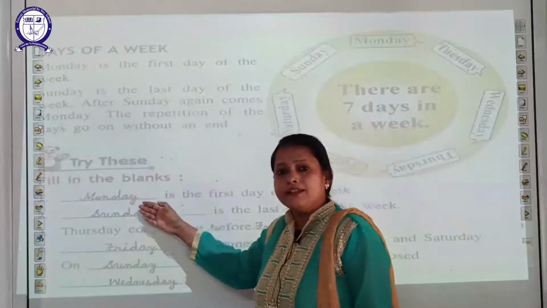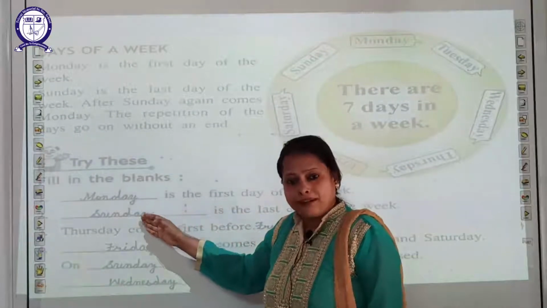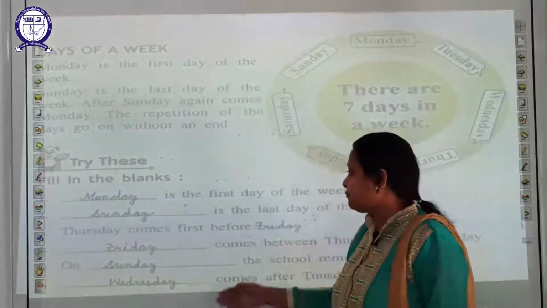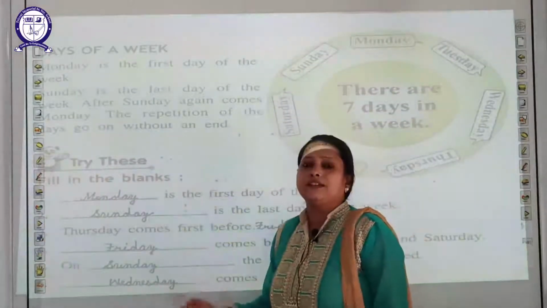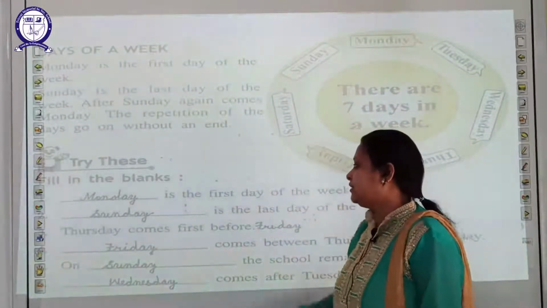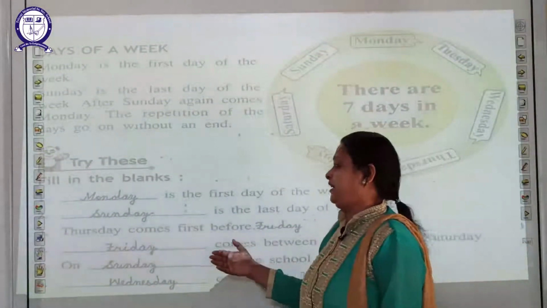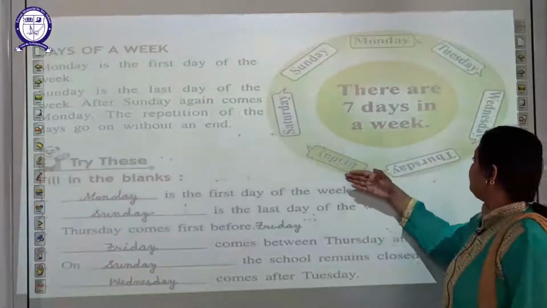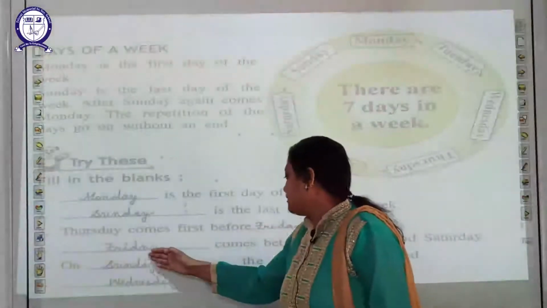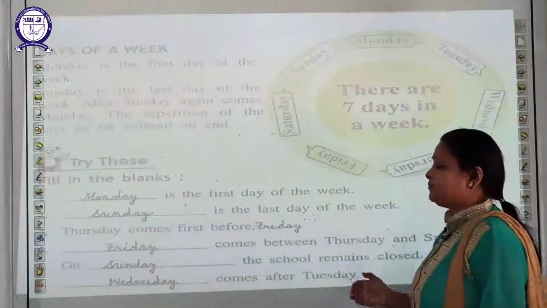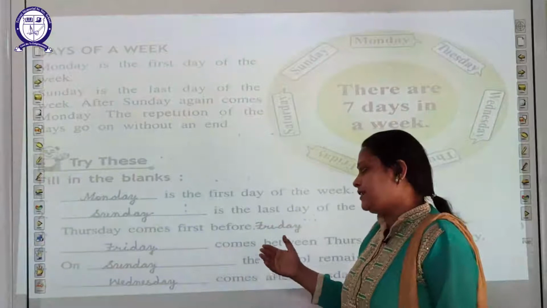Now fill in the blanks. Dash is the first day of the week. I already told you, Monday. Dash is the last day of the week. The last day of the week is Sunday. Thursday comes before Friday. Dash comes between Thursday and Saturday. Between Thursday and Saturday, which day will come? Friday. Thursday, then Friday, then Saturday.